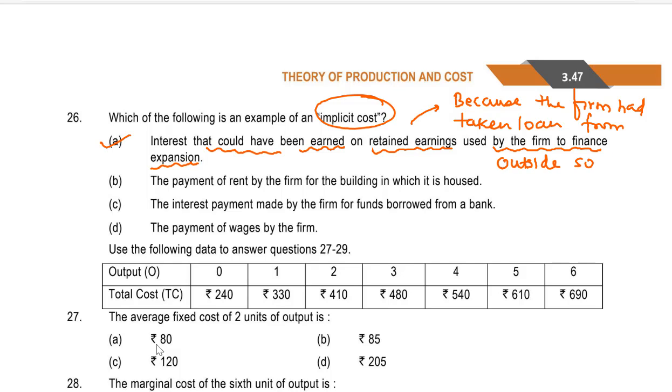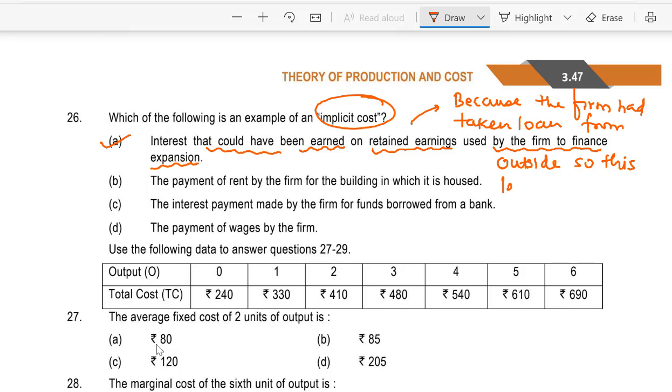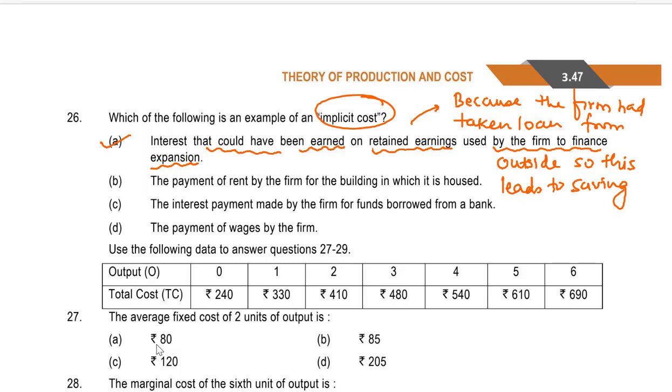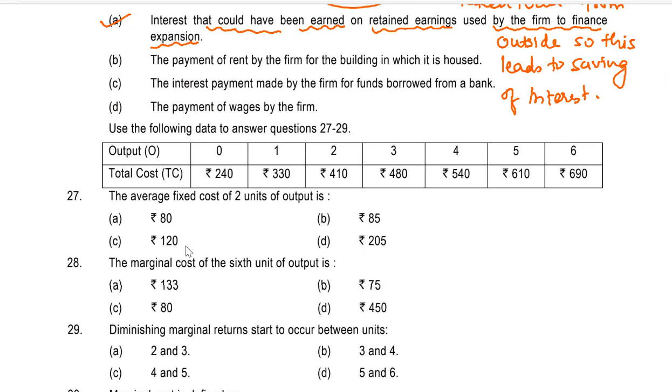So this leads to saving of interest, and this is an implicit cost. If the firm must have not taken the retained profits, in that case we must have earned by investing retained profits in some other project or any venture.